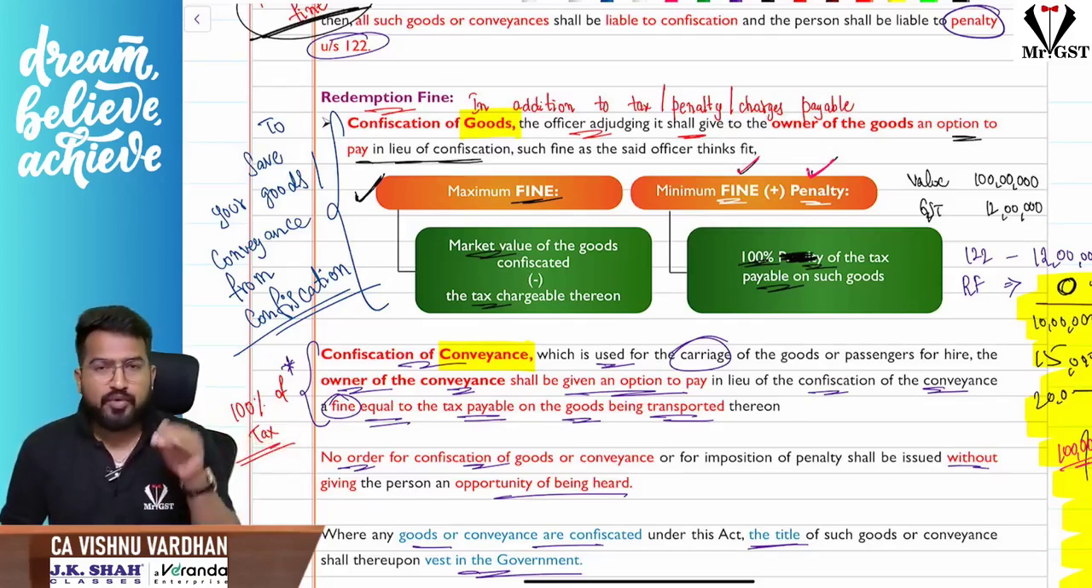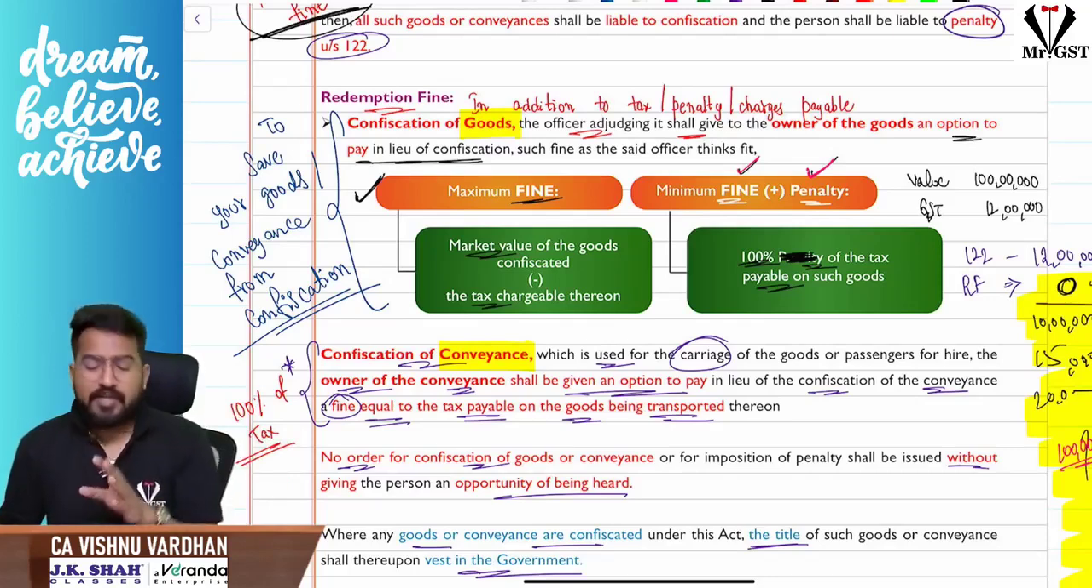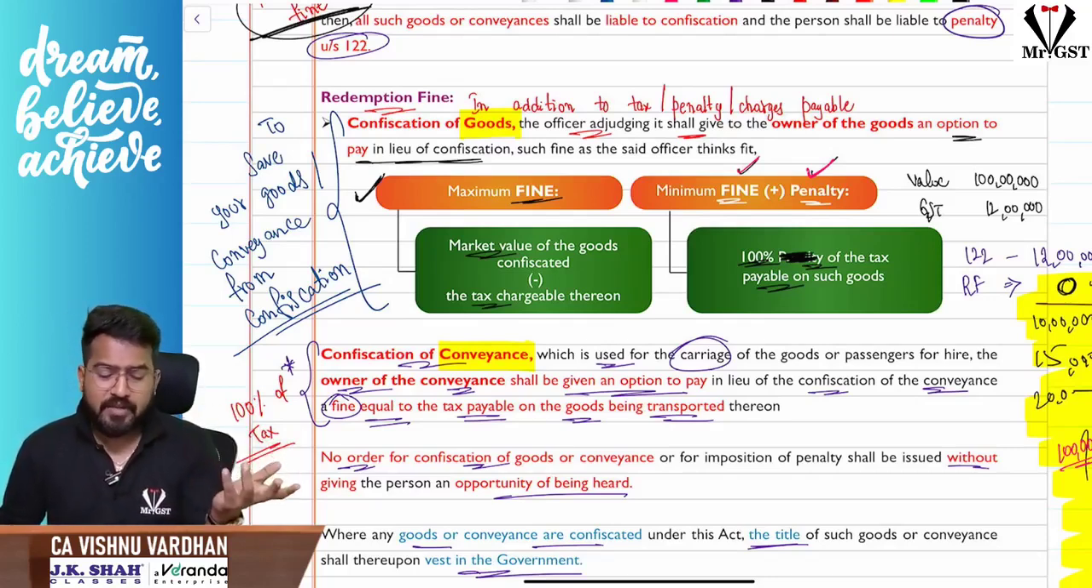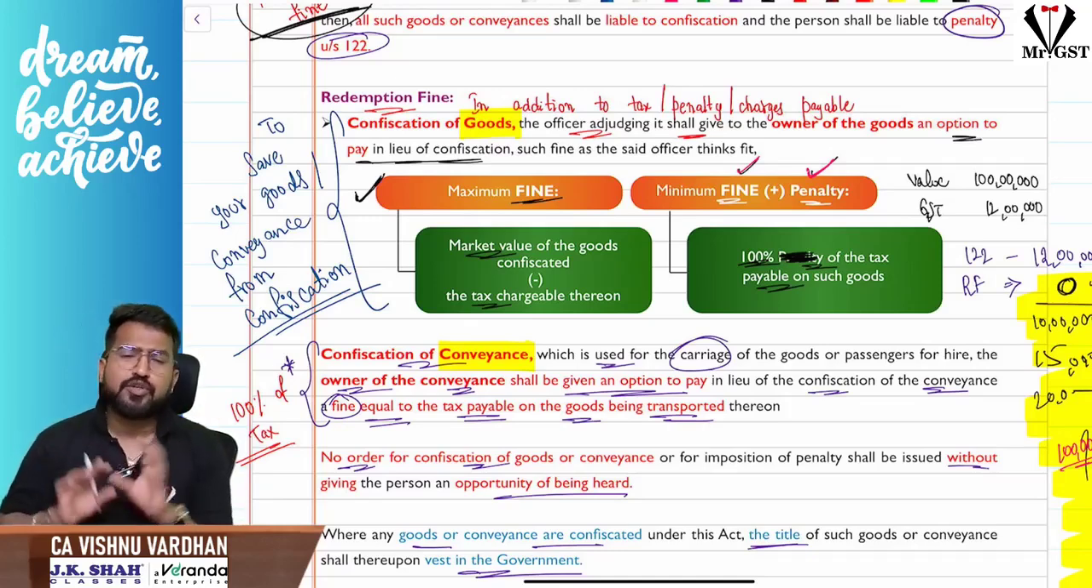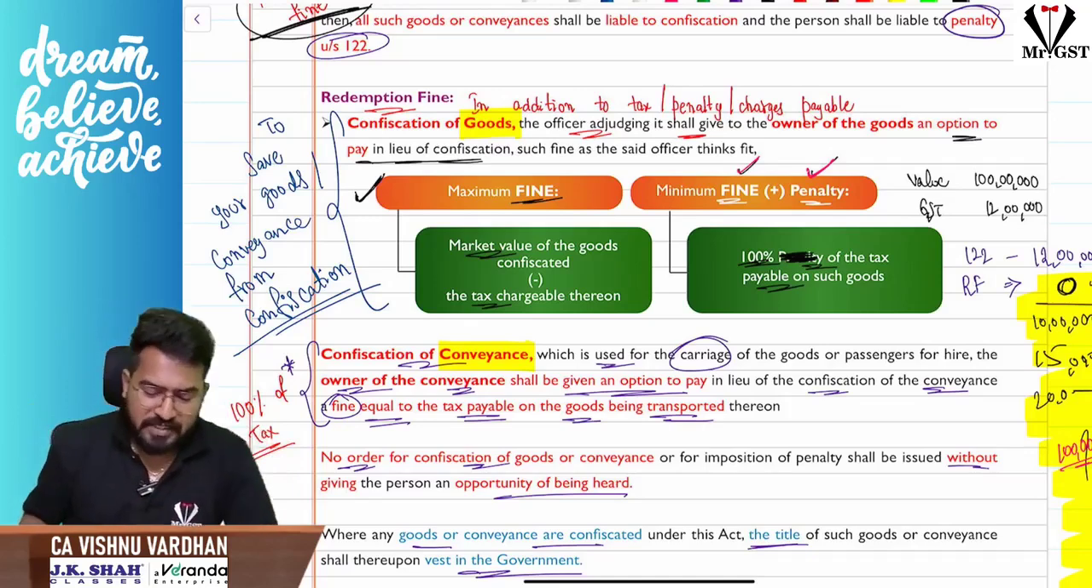fine. So we call it redemption fine, or we also call it amount payable in lieu of confiscation. Amount payable in lieu of confiscation is also known as redemption fine. How much should I pay, sir?